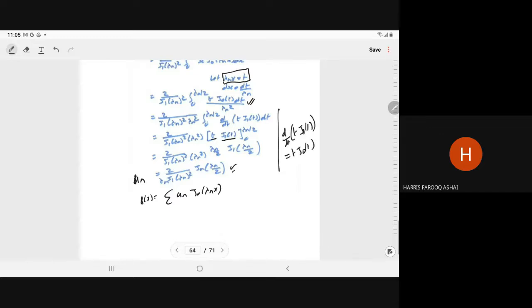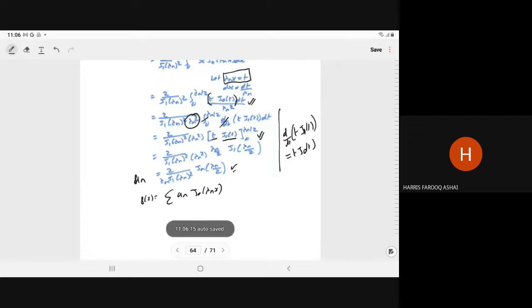So in place of this numerator, we can write d/dt of t J1 t, and this differentiation will cancel out. So here we put the limit t J1 t, and the limit will be 0 to lambda n by 2, and this 1 upon lambda n square you have taken outside the integral, and we put the upper limit and lower limit.